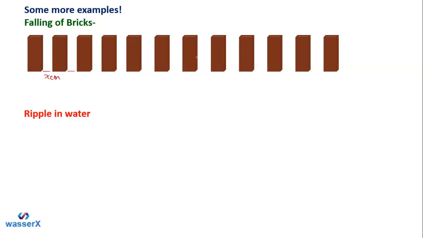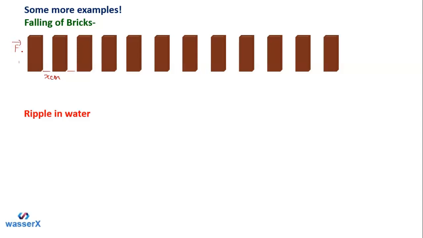Suppose you want to make the last brick in the row fall, but without actual movement. Actual movement means you want to make this last brick fall, but you are not going there. You are standing here, and just by standing here you want to make this brick fall. So how can you do that? You are going to apply some force on it. Let's say you are applying some force F on it.